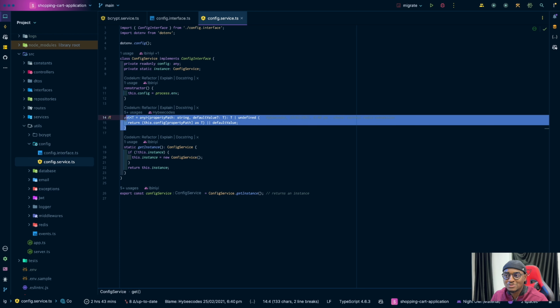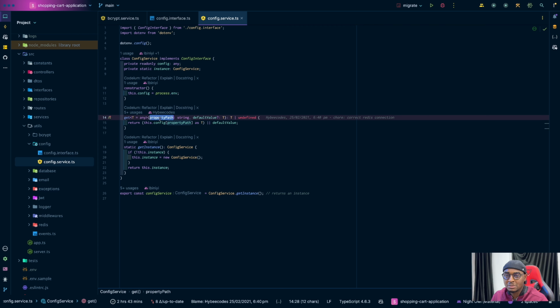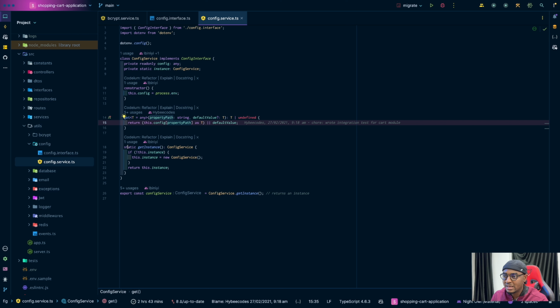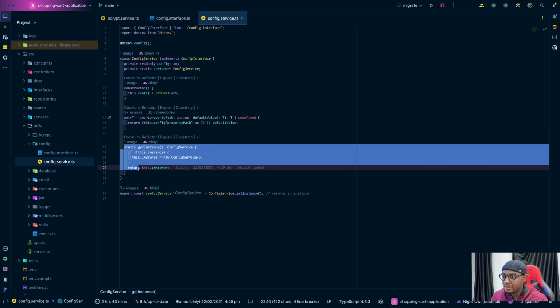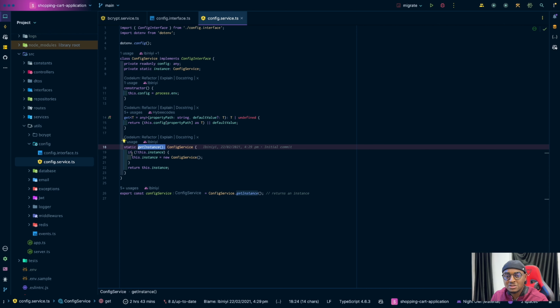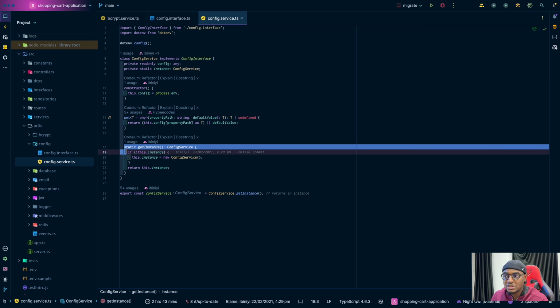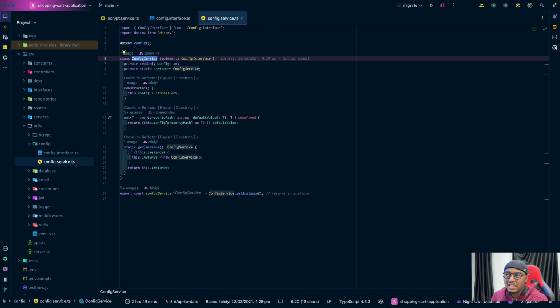And the whole idea of this was from Nest.js. If you have used Nest.js, then you know that the Nest.js config service basically works like this. You can pass the property you want to fetch from the environment variable, and you can set a default one. Then, as you can see, I have a get instance. If the instance already exists, it returns it. If not, it creates a new one. The whole idea is to make sure that the config service is a single thing, so that when you are calling config service, we are just returning one single instance, and that's what I'm doing here.